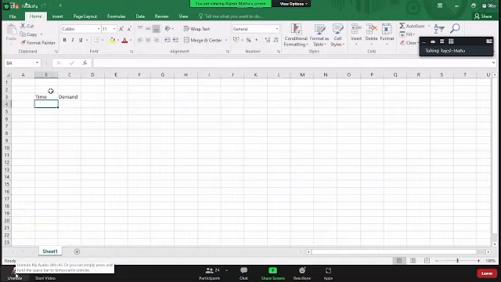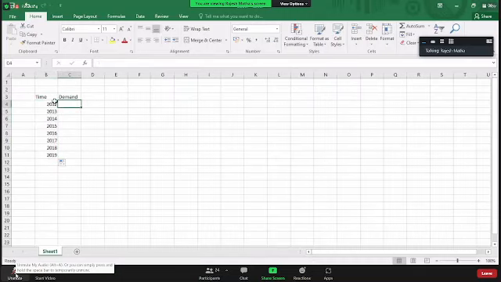Time starting from 2012, use the fill handle till 2019. You have the time and the respective demand is given to you.